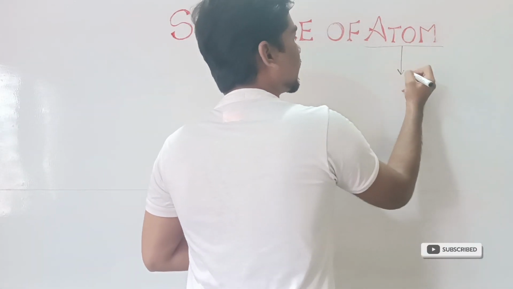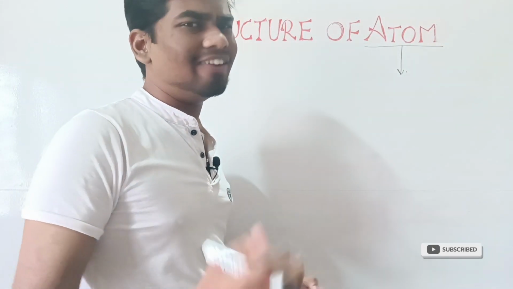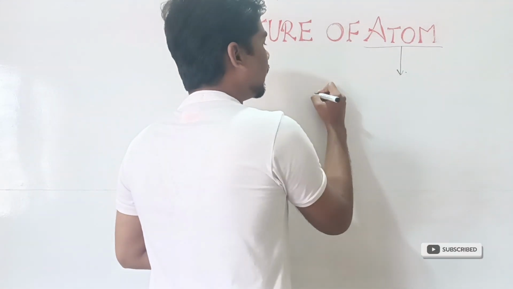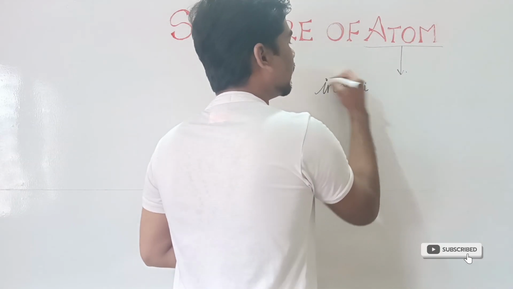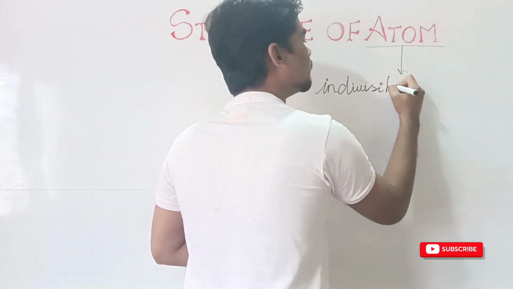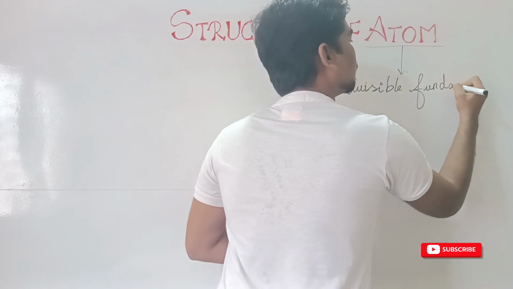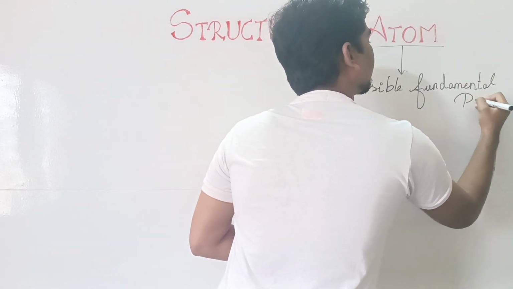The atom in ancient time was considered an indivisible fundamental particle. Let me write it here: it is an indivisible fundamental particle.